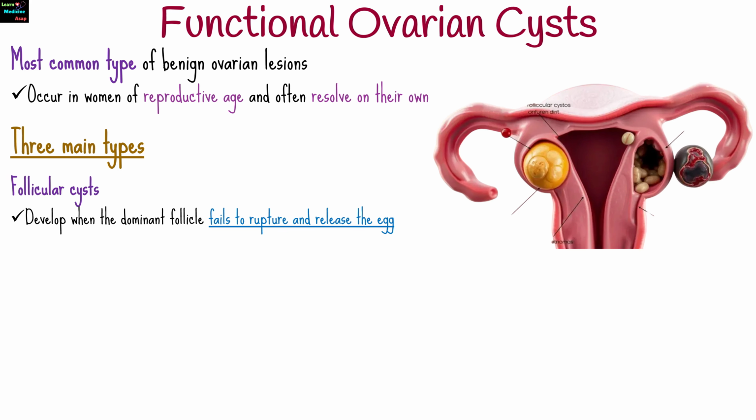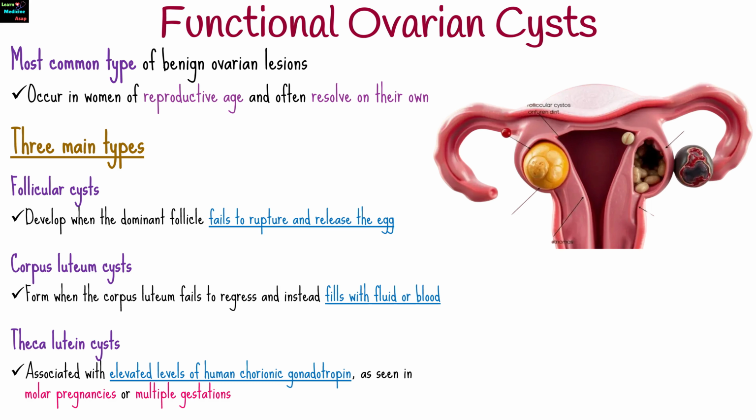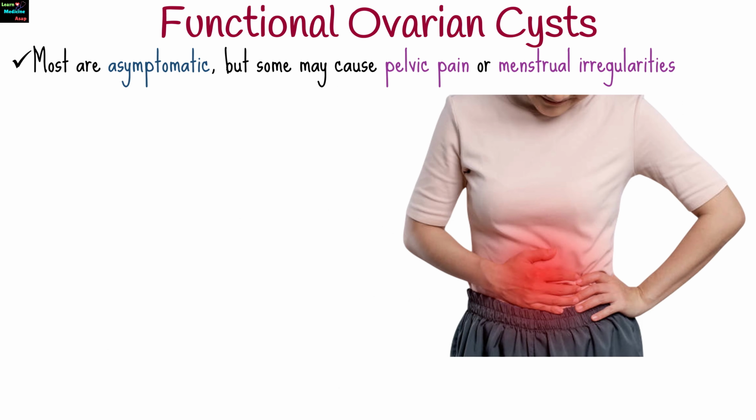There are three main types. Follicular cysts. These develop when the dominant follicle fails to rupture and release the egg. Corpus luteum cysts. These form when the corpus luteum fails to regress and instead fills with fluid or blood. Theca lutein cysts. These are associated with elevated levels of human chorionic gonadotropin, or HCG, as seen in molar pregnancies or multiple gestations. Most of these cysts are asymptomatic, but some may cause pelvic pain or menstrual irregularities.